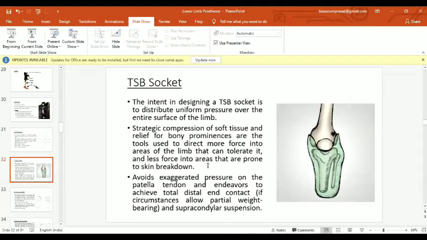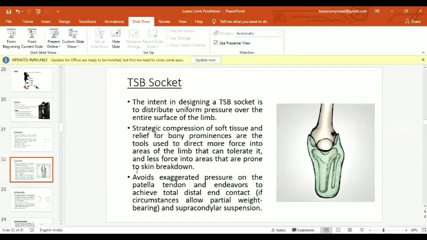So what is a TSB socket, or total surface bearing socket? The intent in designing a TSB socket is to distribute uniform pressure over the entire surface of the limb. So we generally compress the soft tissue and relieve the bony prominences area. And how we relieve it? We add some soft materials like foams, and we relieve the bony prominences, and the entire soft tissue is grasped by the socket, and weight bearing is more comfortable in TSB socket rather than the PTB socket,